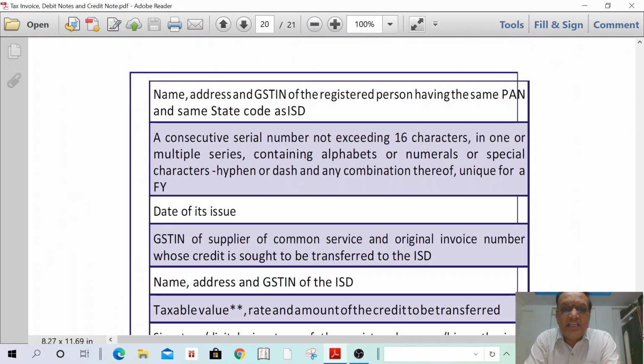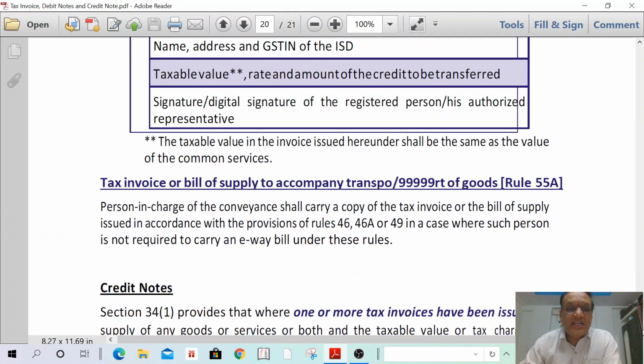Name, address and GSTN of the registered person having the same PAN and the same state code. A consecutive serial number not exceeding 16 characters. Date of issue. GSTN number of the supplier of common service. Who is supplying the common service? His number is required. Then name, address and GST number of the ISD. Taxable value, rate and amount of the credit to be transferred. Signature or digital signature of the registered person or his authorized signatory or representative. The taxable value in the invoice issued hereunder shall be the same value as of the common services.